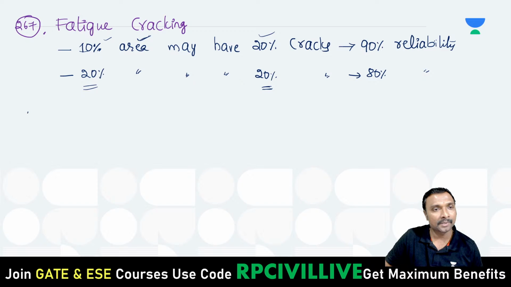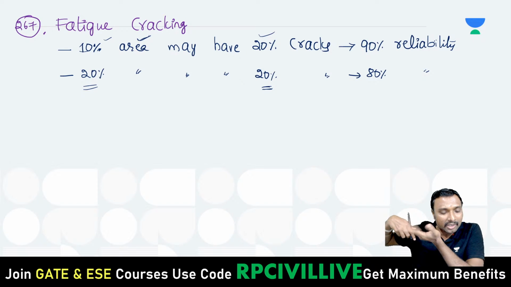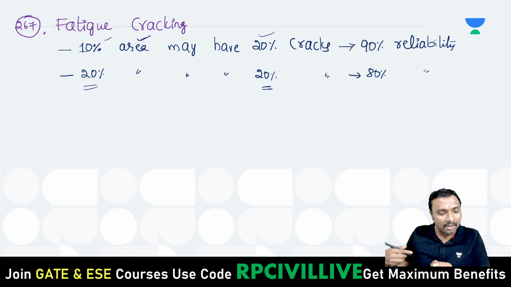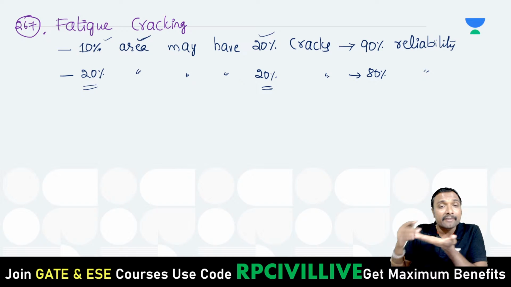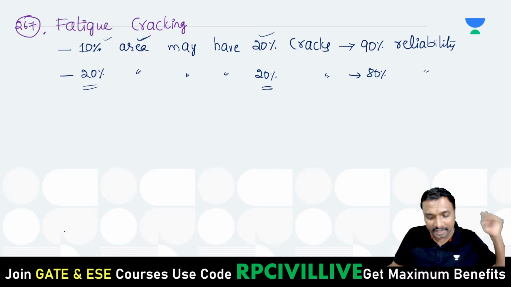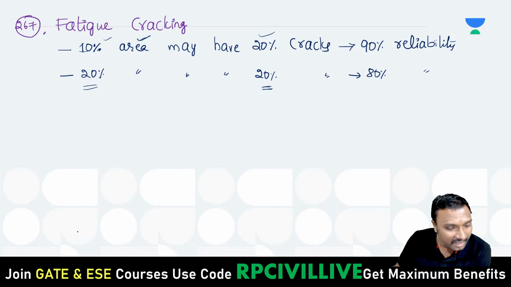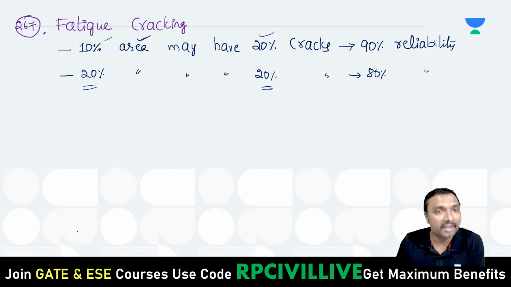Right. Now why does this occur? Whenever your load is applied, the pavement will be deforming like this. Load will be taken off, it will recover. Load will be applied again, it will deform again. Load will be taken off, it will be like this. Whenever these repetitions of loads are occurring, the surface is subjected to cracking. Surface cracking due to repetition of loads is called what? Fatigue cracking or fatigue failure, right?